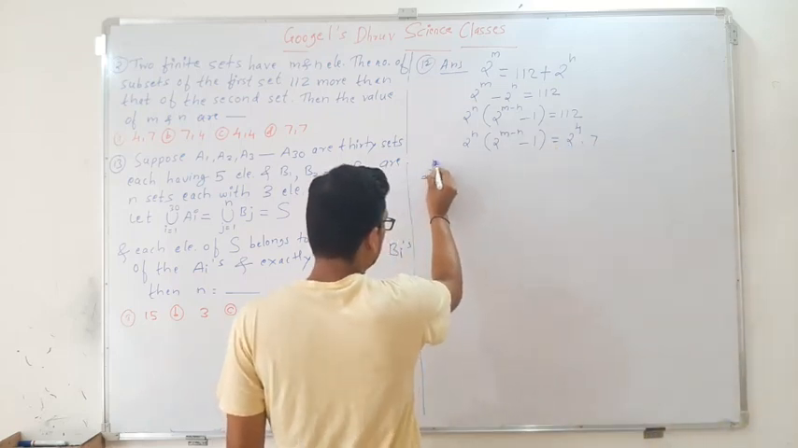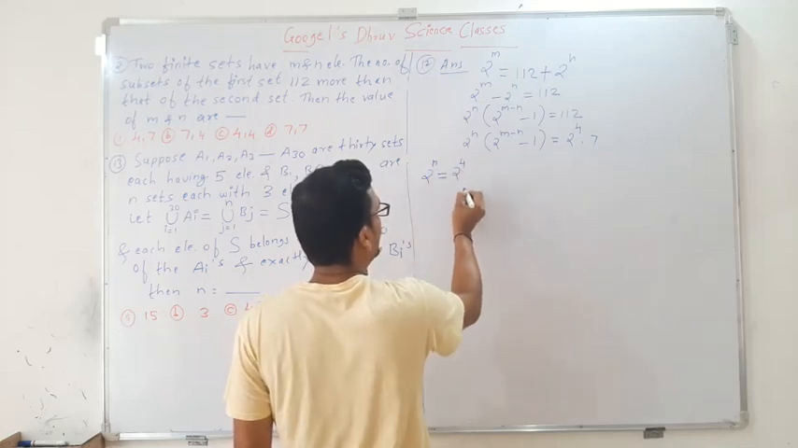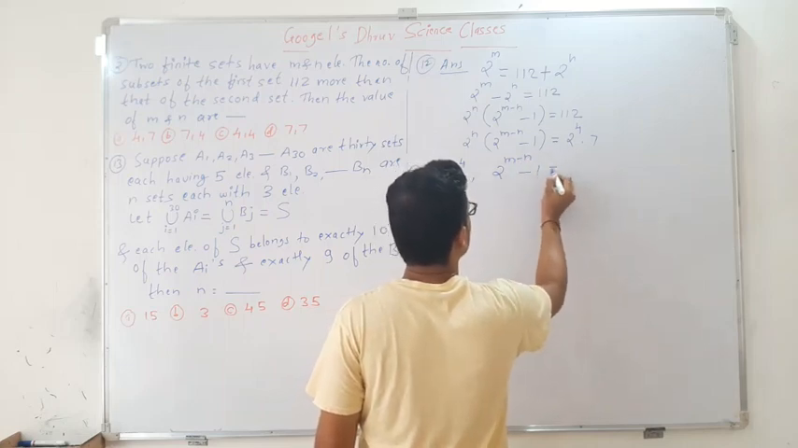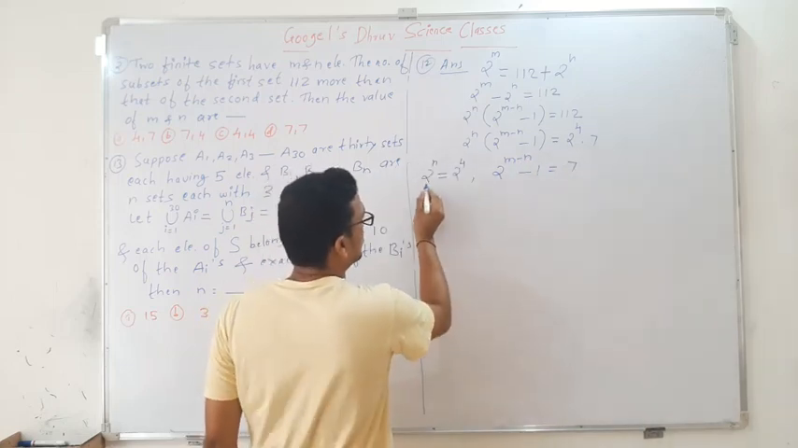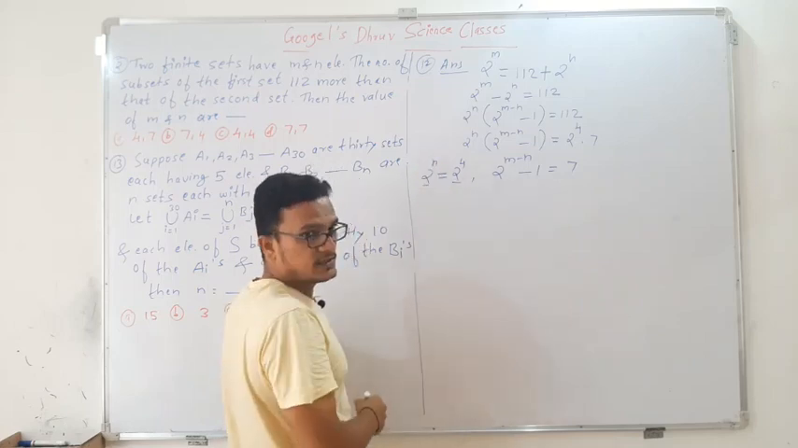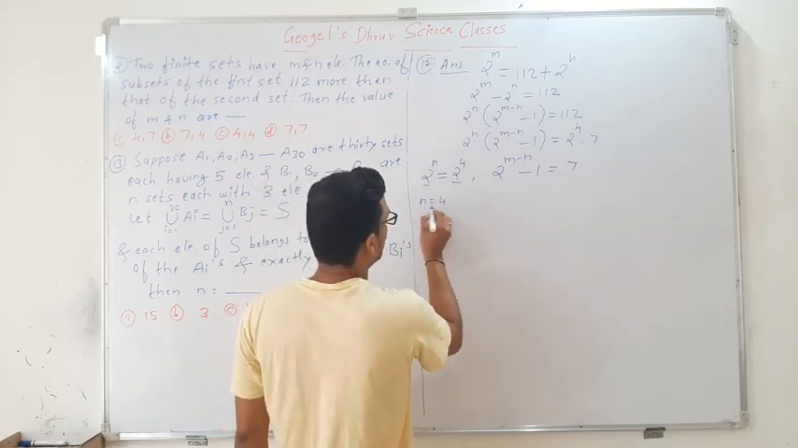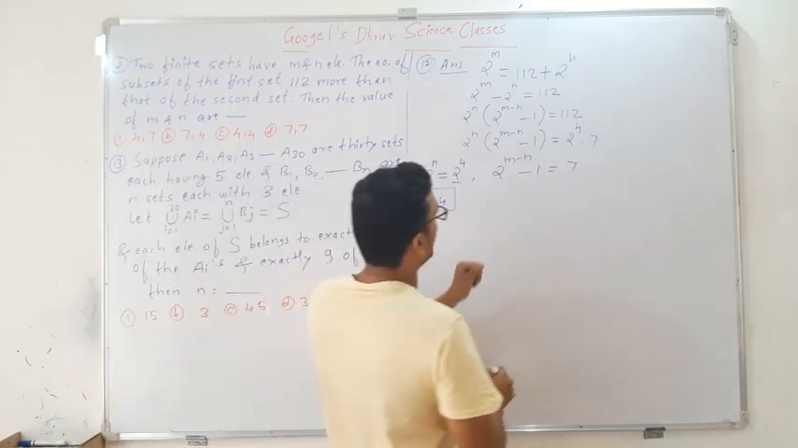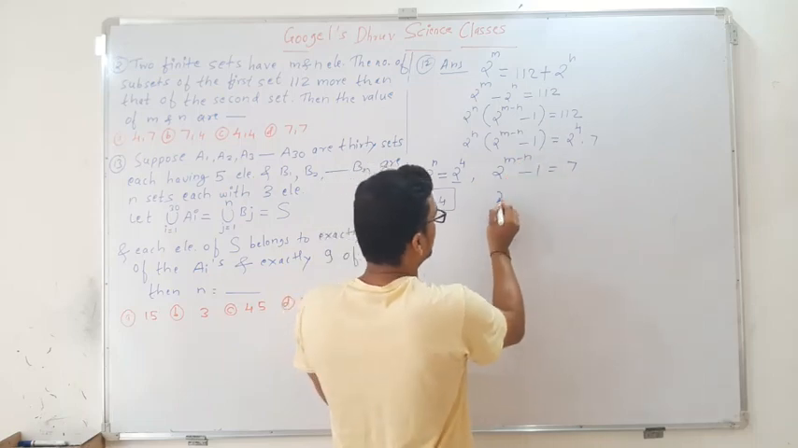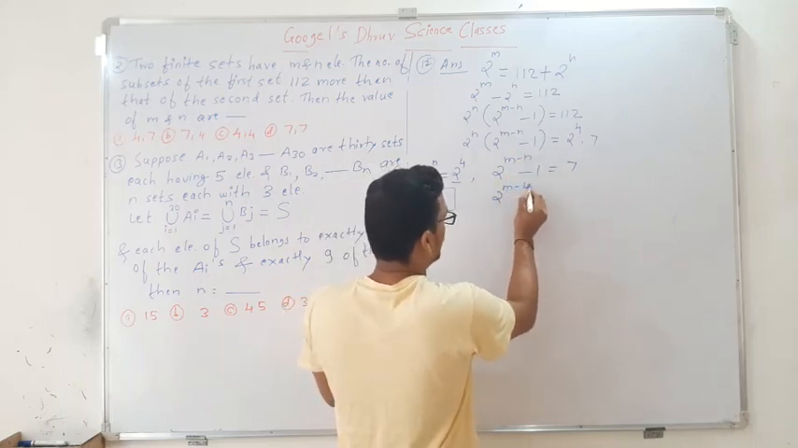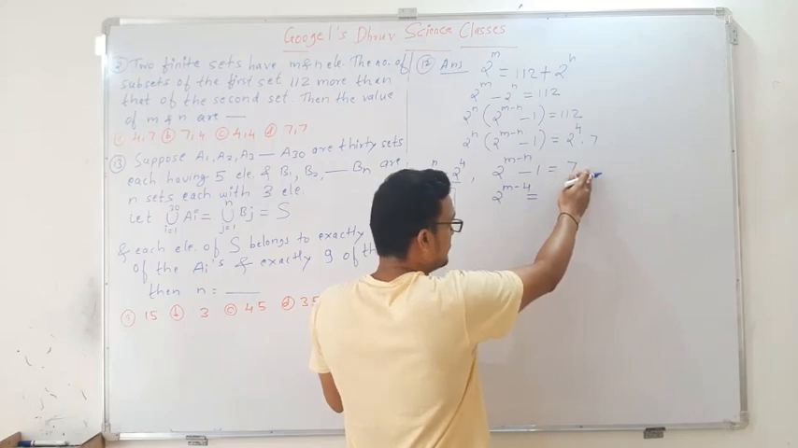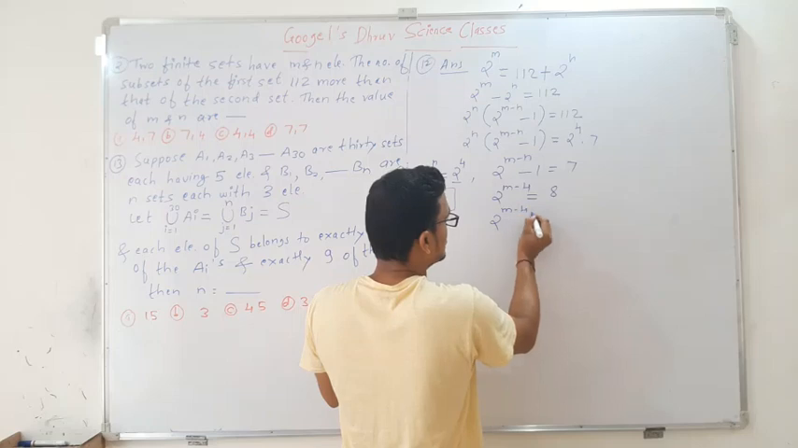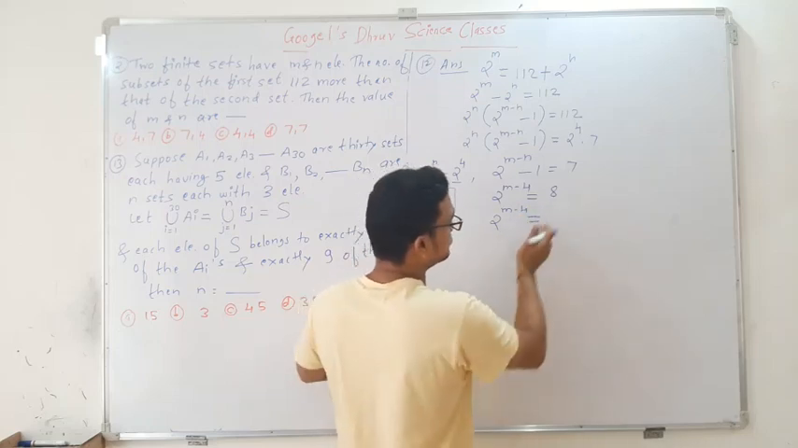So what we get: 2 to the power n is equal to 2 to the power 4, and the next one, 2 to the power m minus n minus 1, is equal to 7. When the bases are the same, we can equate their powers. Therefore n is equal to 4. Now put this n value here: 2 to the power m minus 4 minus 1; transfer to that side, it becomes plus 1. So the answer is 8, and 2 to the power m minus 4 is equal to 8.